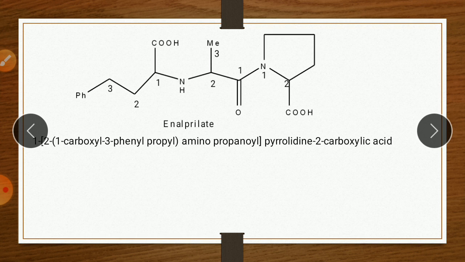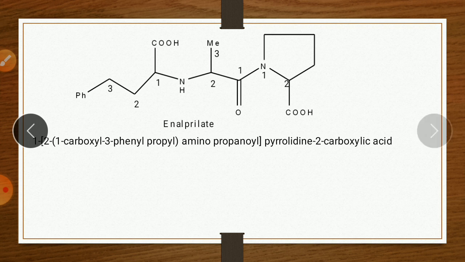Second drug, that is enalaprilate. So IUPAC name, again 1 means this 1, 2 means this 2, then again 1 means this 1. So on one position there is a carboxyl group, on third position there is a phenyl group. Propyl means 3 carbon, this 3 carbon, propyl, then this one is amino, then propanoyl, that is 3 carbon with ketonic group, propanoyl, again pyrrolidine, 2-carboxylate. So IUPAC name: 1, 2, 1-carboxy-3-phenyl propyl, amino, propanoyl, pyrrolidine, 2-carboxylic acid.